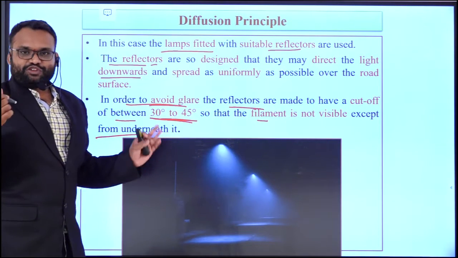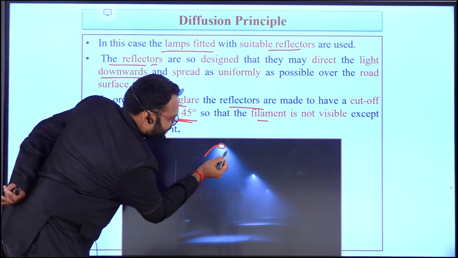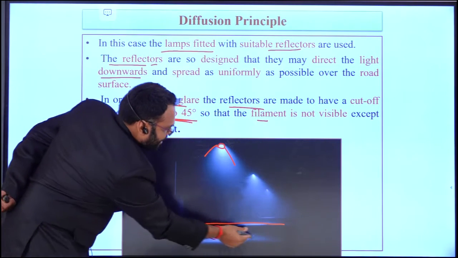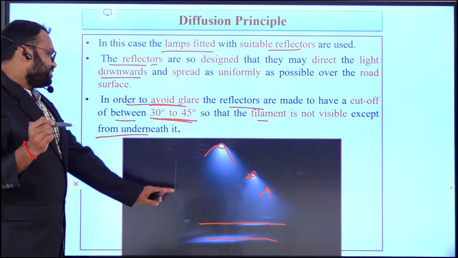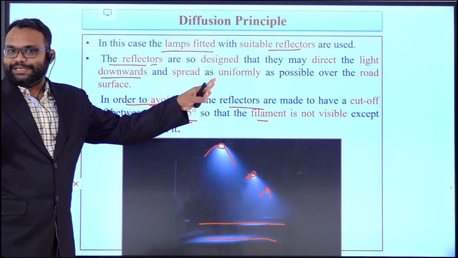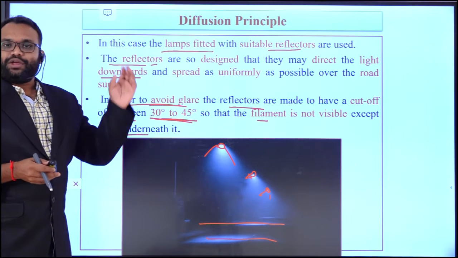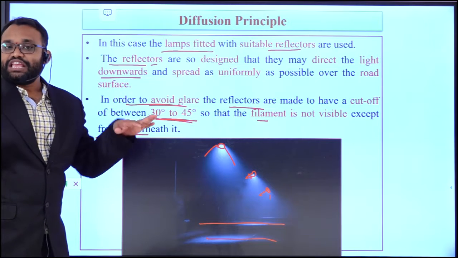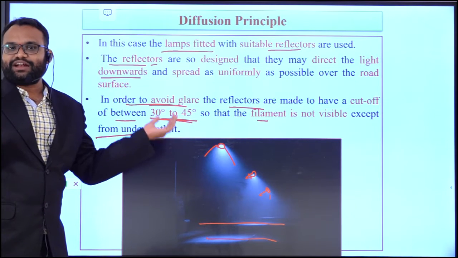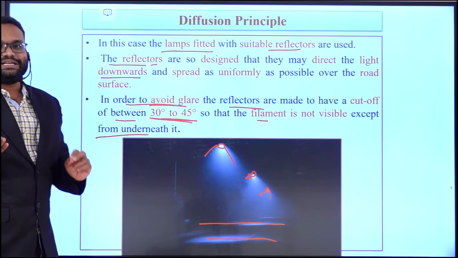Physically, if you see, one lighting scheme illuminates the road like this, and here is another lighting scheme, and another. In this way, based upon the diffusion principle, the street lighting is illuminated uniformly by direct lamping with hard shadows, even though we maintain the angle of 30 to 45 degrees in order to avoid glare in that particular street lighting.